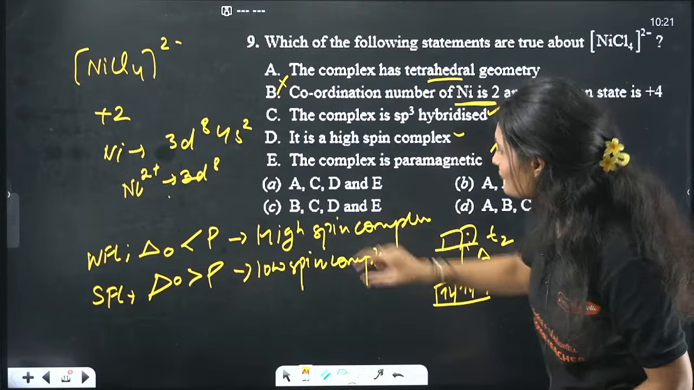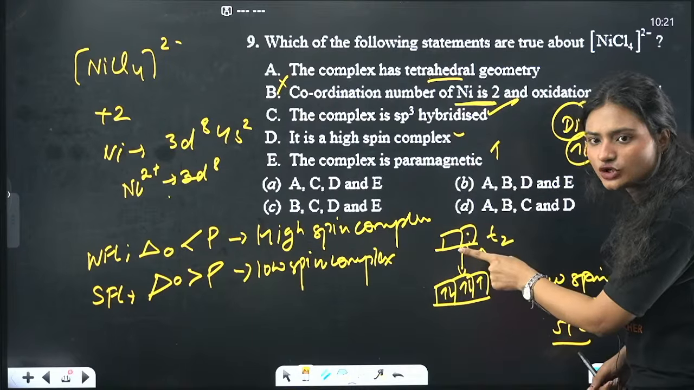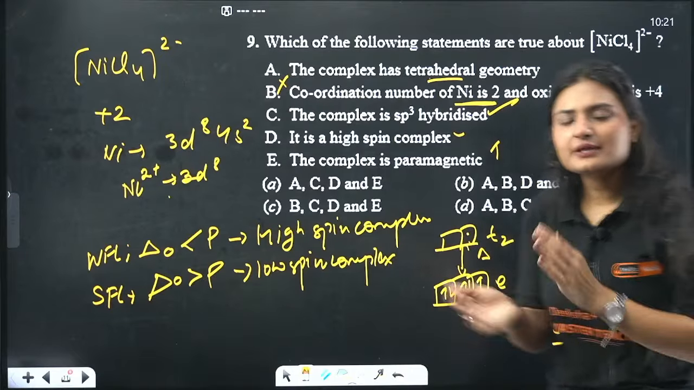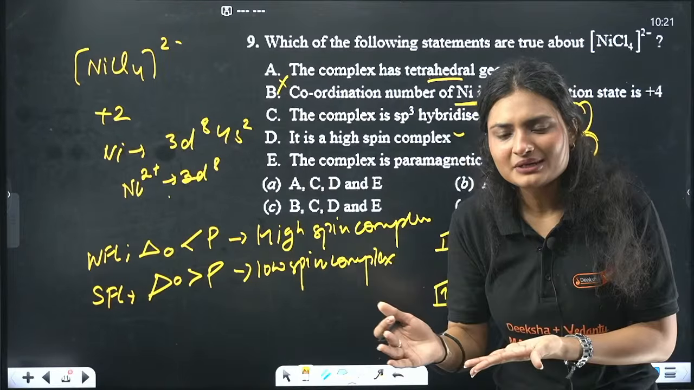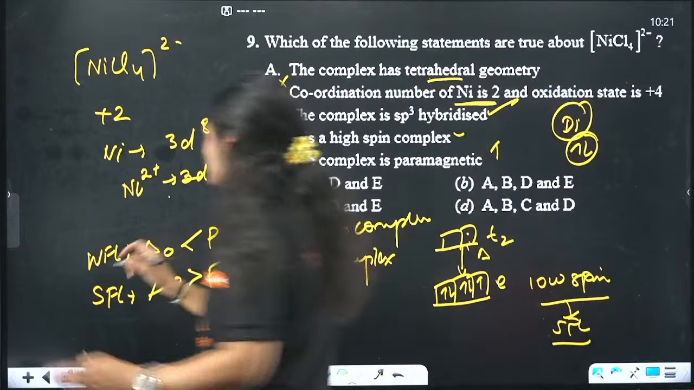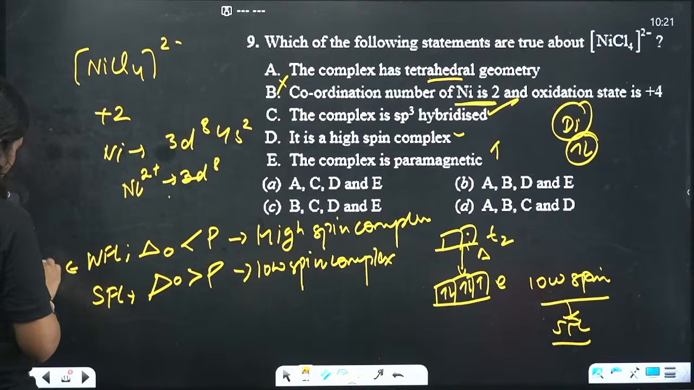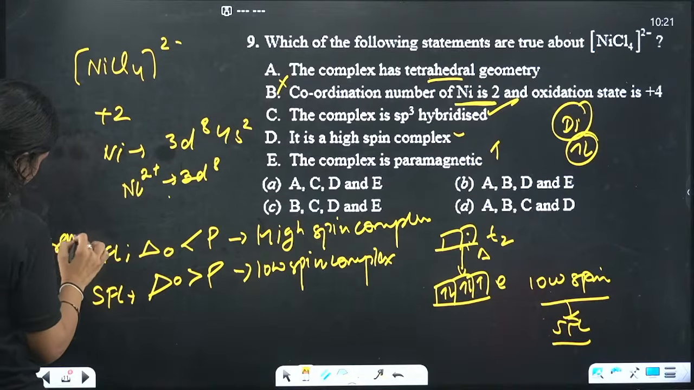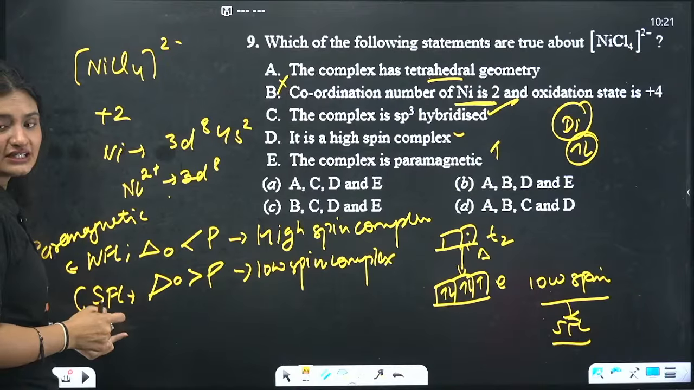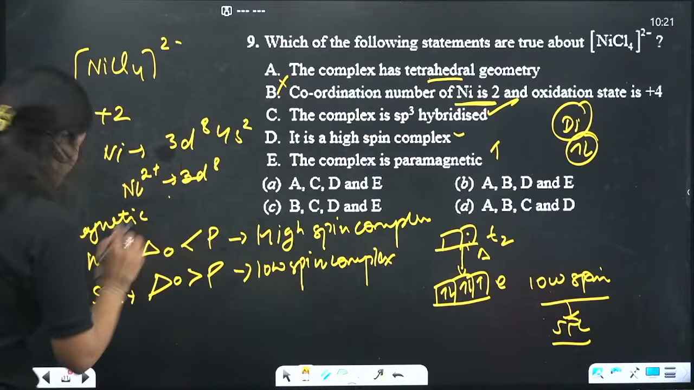One more thing, if we are going high spin complex, that means instead of pairing, the electrons are getting shifted to the higher orbital. So will it be paramagnetic or diamagnetic? It will be paramagnetic, right? Generally I'm saying, because sometimes you get an exception also. So the compound will be paramagnetic, and in case of strong field ligand, as pairing is happening, whenever pairing is happening, we have a diamagnetic complex.